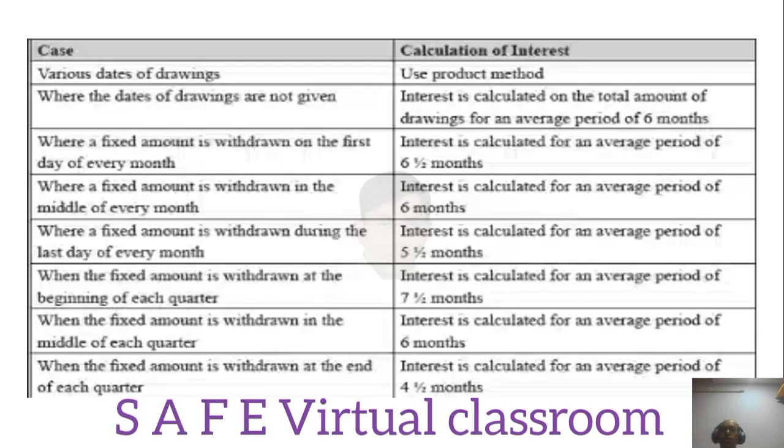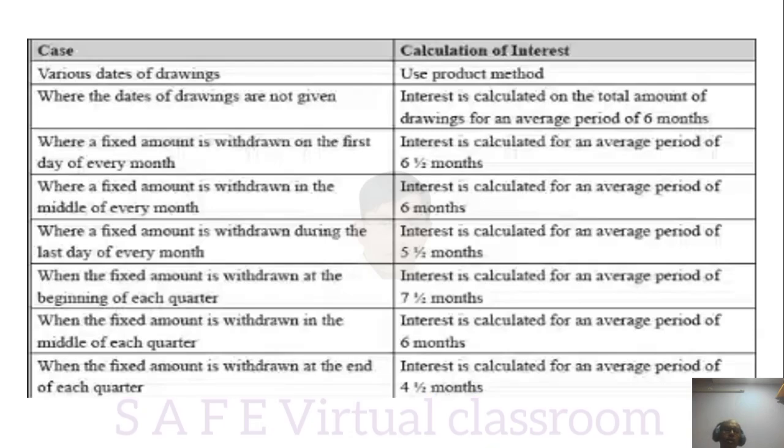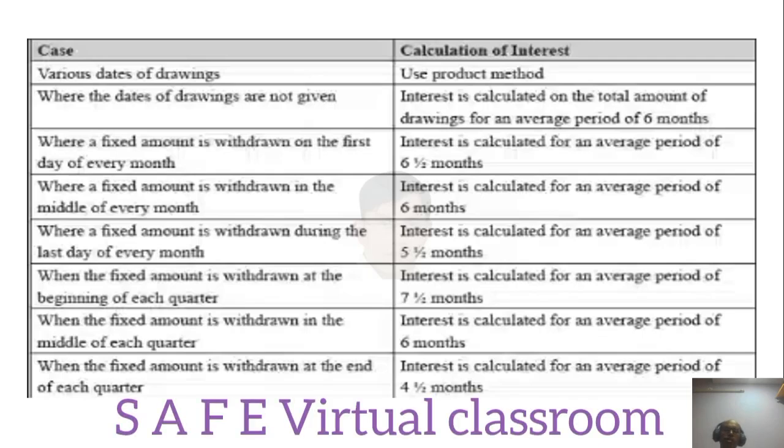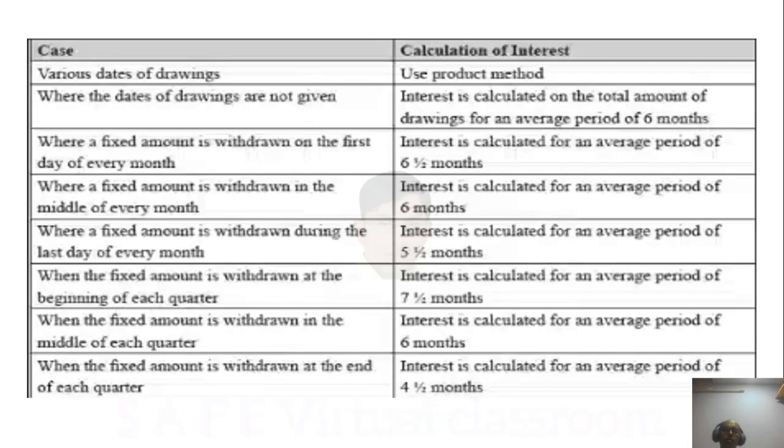So when a fixed amount is withdrawn on the first day of every month, interest is calculated for an average period of 6.5 months. So 6.5, 5.5. So these are the numbers. Just remember the numbers and keep doing the problems.